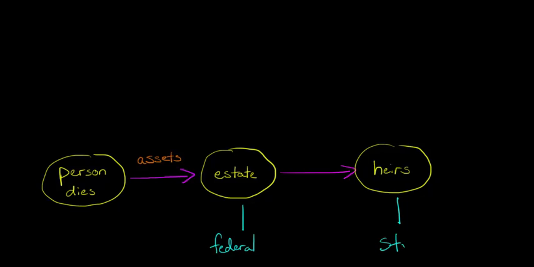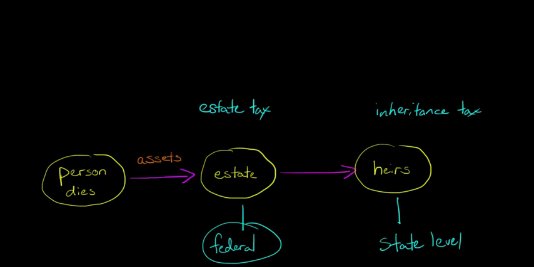And this is different. This is at the state level, and that's what we call the inheritance tax. So we've got the inheritance tax, and not all states have an inheritance tax, but it's something to be aware of. And then of course over here we have the estate tax. So these are two different types of taxes, and again, it might be that your estate incurs federal tax, but it might be that your state doesn't have any kind of inheritance tax, and so you don't even have to worry about this.